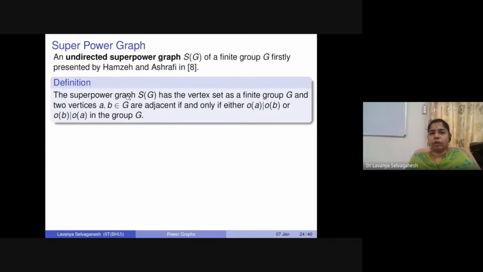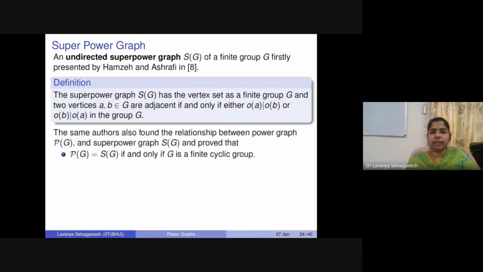So what is the superpower graph? It is nothing but, given a group G, you take the vertex set as the elements of the group, and any two elements A and B are adjacent if and only if either the order of A divides the order of B or the order of B divides the order of A. So in the previous case, the power graph, we were talking about whether one element can be written as a power of the other element. But here we are looking at the corresponding orders of the elements, and one order should divide the other. Okay. This was proposed by Hamze and Ashrafi.